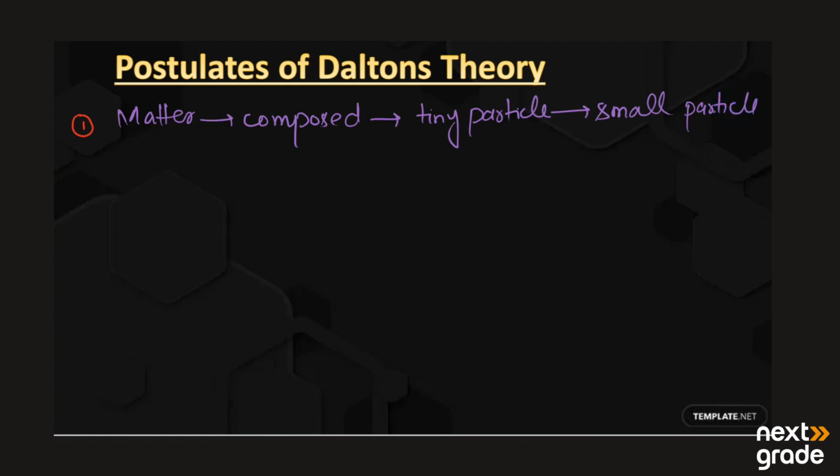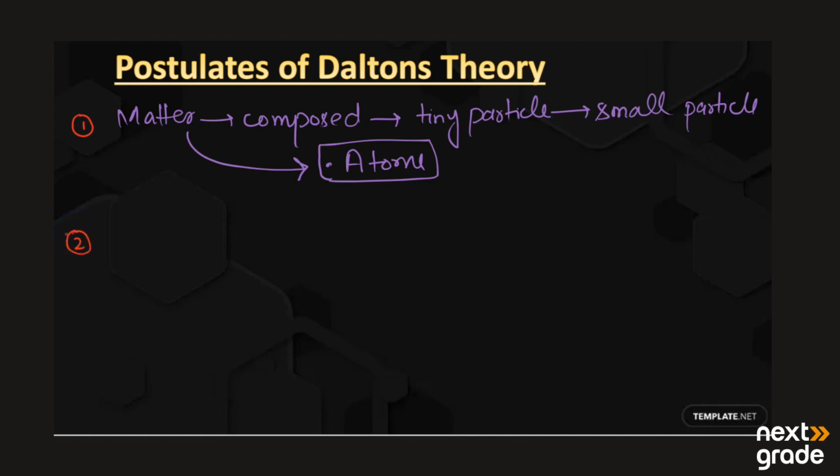And these small particles he called atoms. So matter is mainly composed of atoms. This was the first postulate of Dalton's atomic theory.